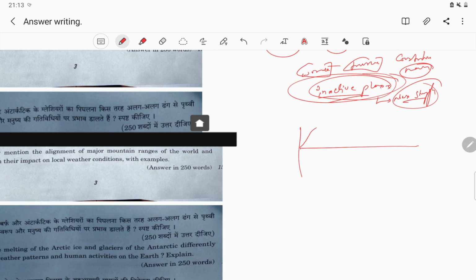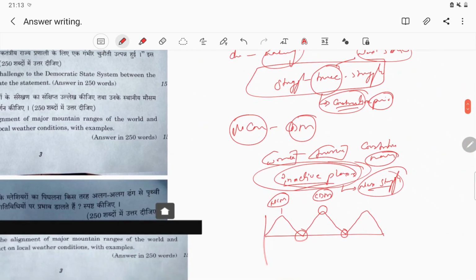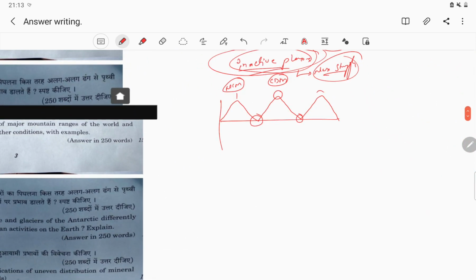If you plot a diagram, this is generally the basic diagram. This is the period of struggle and this is the period of truce. If you consider the period of NCM, the non-cooperation movement, again a truce period comes. Then the period of the civil disobedience movement, again a truce period comes. And lastly, there is the Quit India Movement. So you should draw this diagram. This is the way to independence.